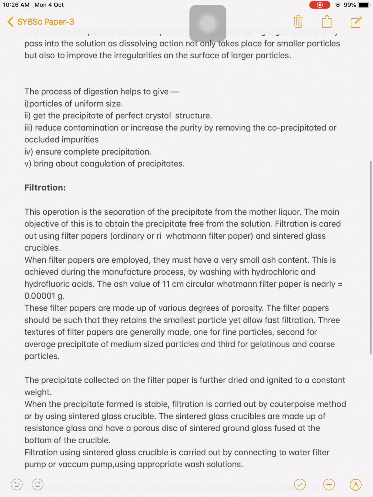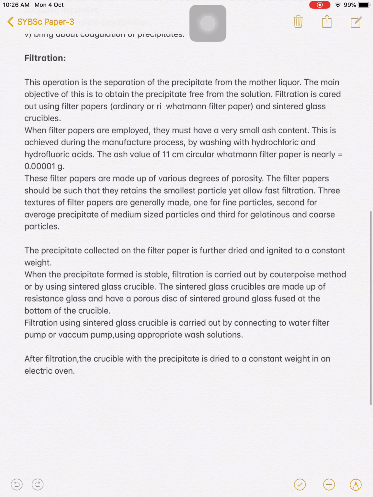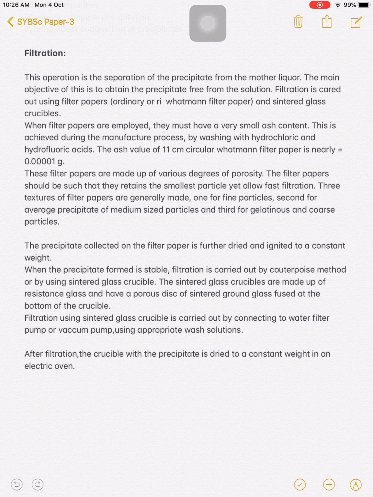The second process is the filtration of the precipitate during the formation of precipitate. Why do we do filtration? This operation is nothing but the separation of precipitate from the mother liquor. The main objective is to obtain the precipitate free from the solution. Filtration is carried out using filter papers, that is, ordinary filter papers, Whatman filter papers, and we also do the filtration by using sintered glass crucibles.